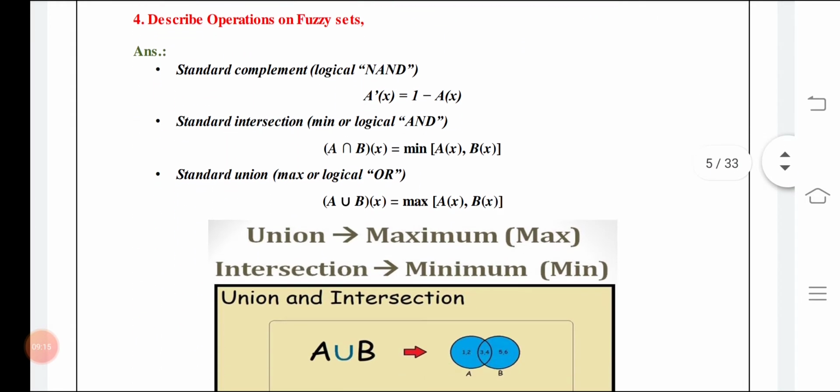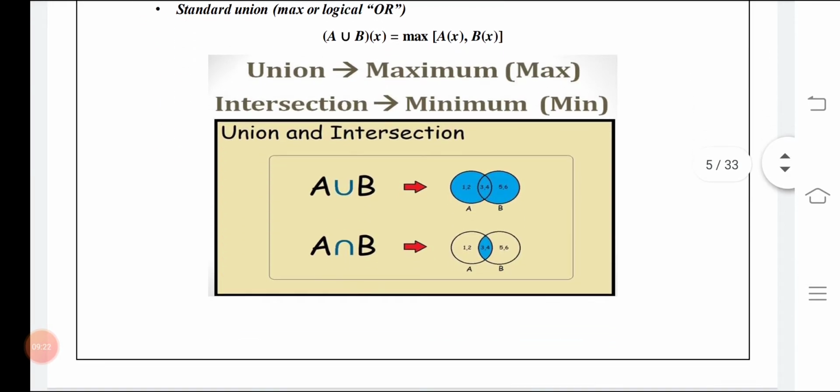What operations can be done on fuzzy sets? You can see standard complement, intersection and union. These types of experiments and analysis can be done. For example, A union B: all the entities are counted, and A intersection B: only the things which are common are counted.